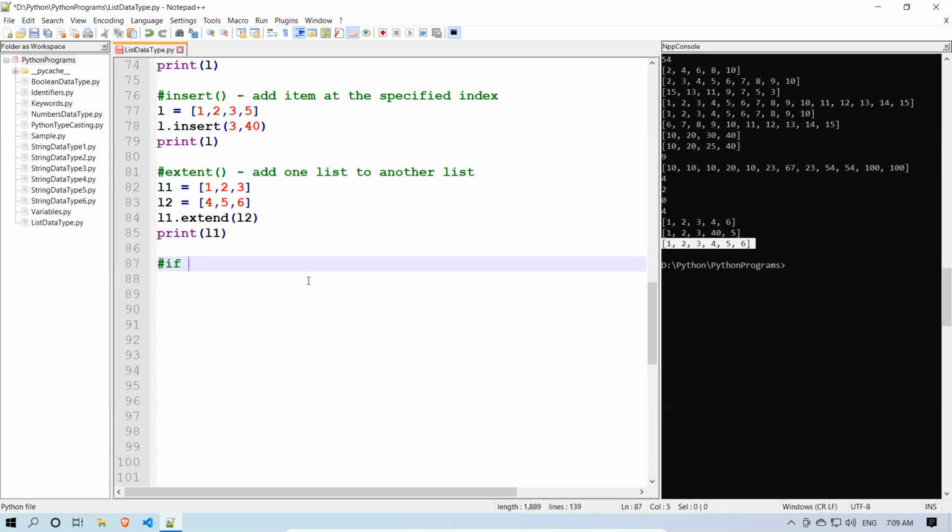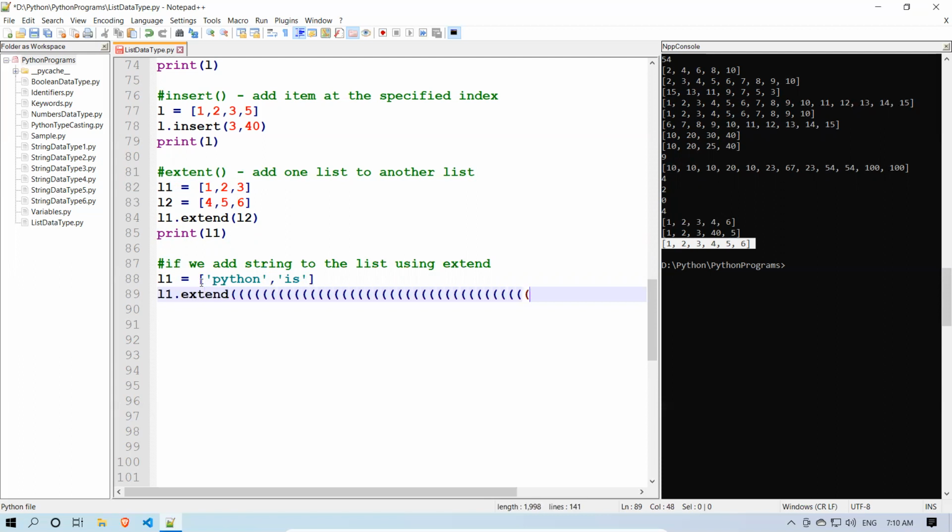What happens if we add a string to the list using extend? Okay, so here I'm adding two lists, but there is a list. L1 is equal to Python, is, and L2 equals to, we'll do L1 dot extend.